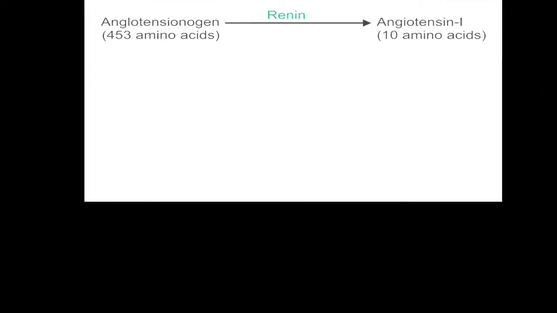Further, in relation to this RAS system, you have to remember about angiotensinogen, which is produced mainly from the liver, about 453 amino acids. It is produced in the liver, but it is an inactive molecule. It is converted into angiotensin 1, but this is possible with the help of renin only, which is produced from the JG cells, meaning juxtaglomerular cells of the kidney.